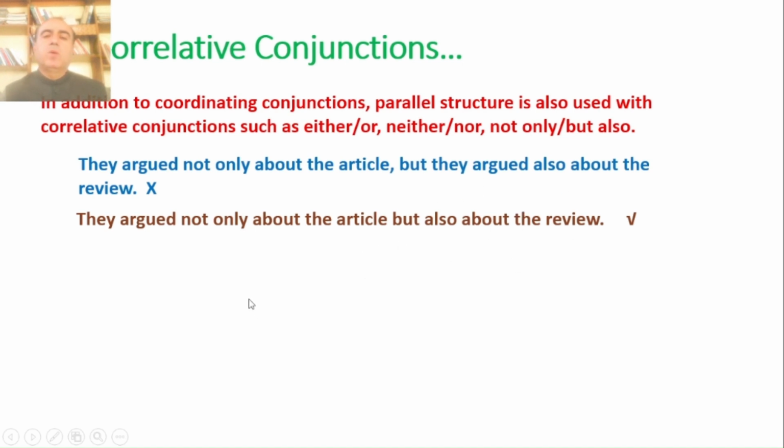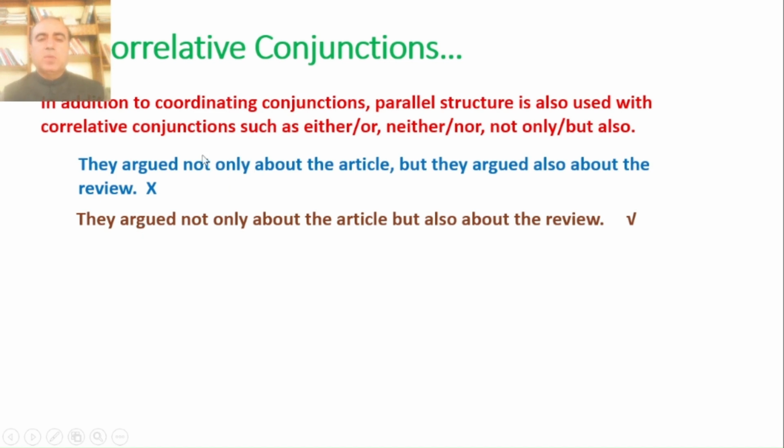Now, what changes have we made? We have removed this they because once it has been used here, we have used the second verb argued, it is repetition. This they was also unnecessary repetition. Argued was repetition, we have removed that also. We have used this subject and verb once.